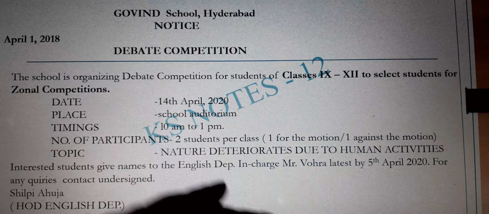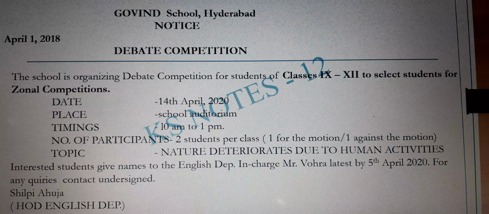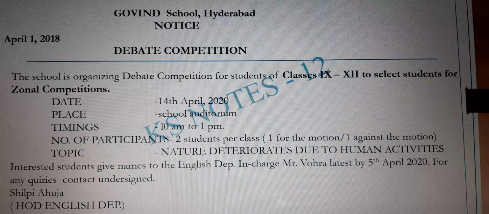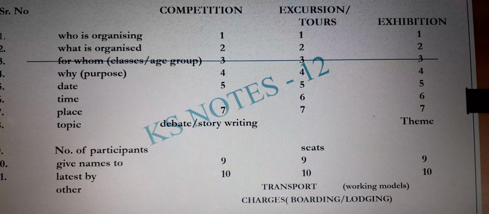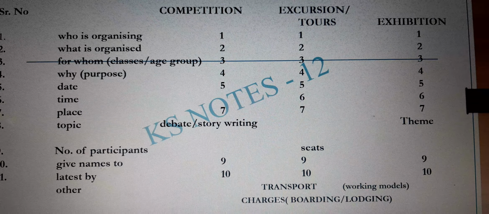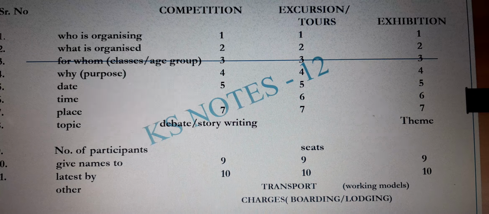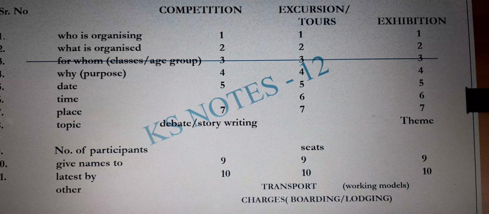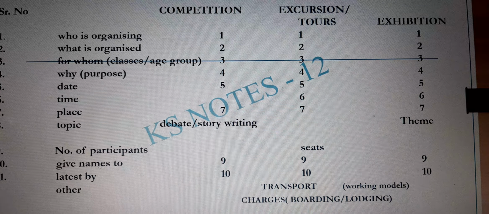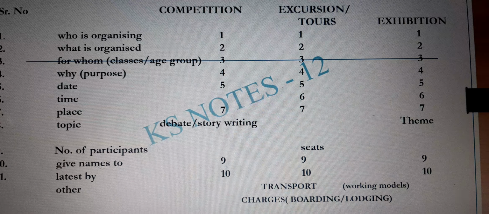Let's move to the second one and go back to the previous slide. See, in the second one, I've talked about excursions and tours. If you see, 1, 2, 3, 4, those are the value points that we've already discussed. Here also: who's organizing, what is organized, for whom it is organized, why it is organized.